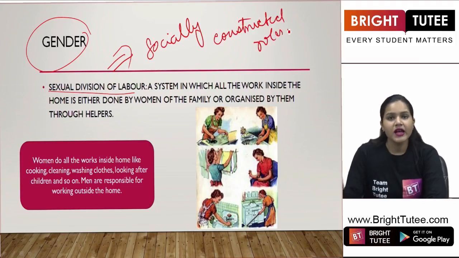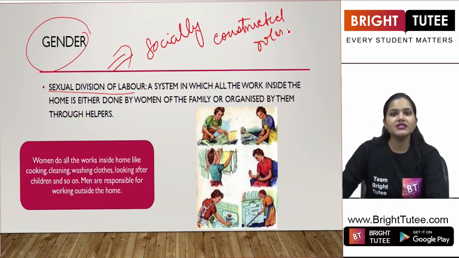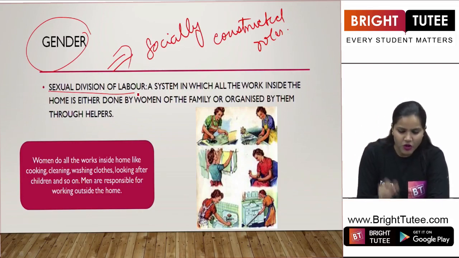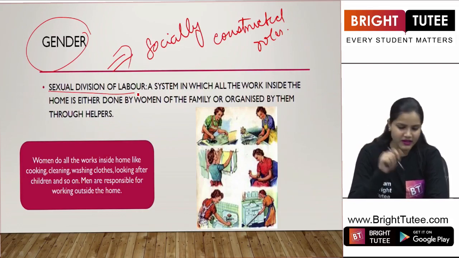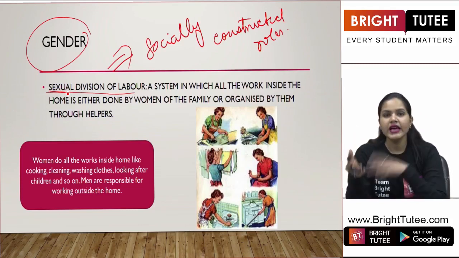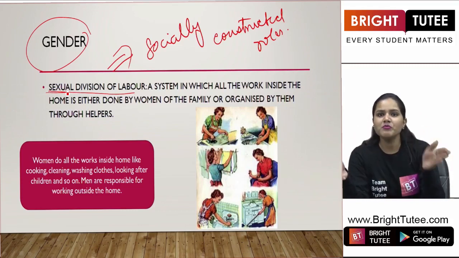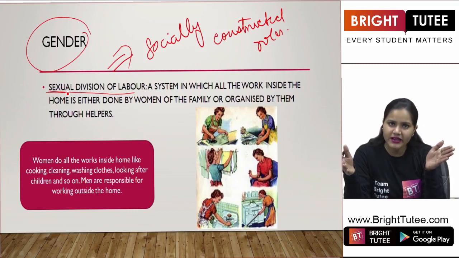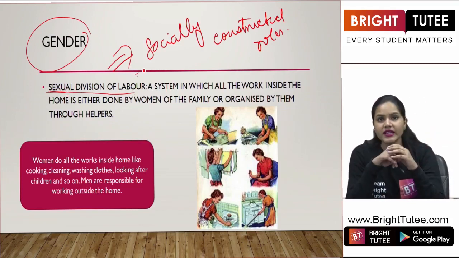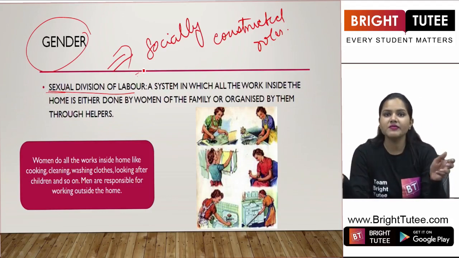It means that boys are supposed to do a certain type of work and girls are supposed to do a certain type of work. So, definitely there is division of labor here. But another term that we are seeing here is sexual division of labor. Definitely, we are distinguishing between males and females, right? So, the sexual division of labor that exists in our society, is it good or is it bad?